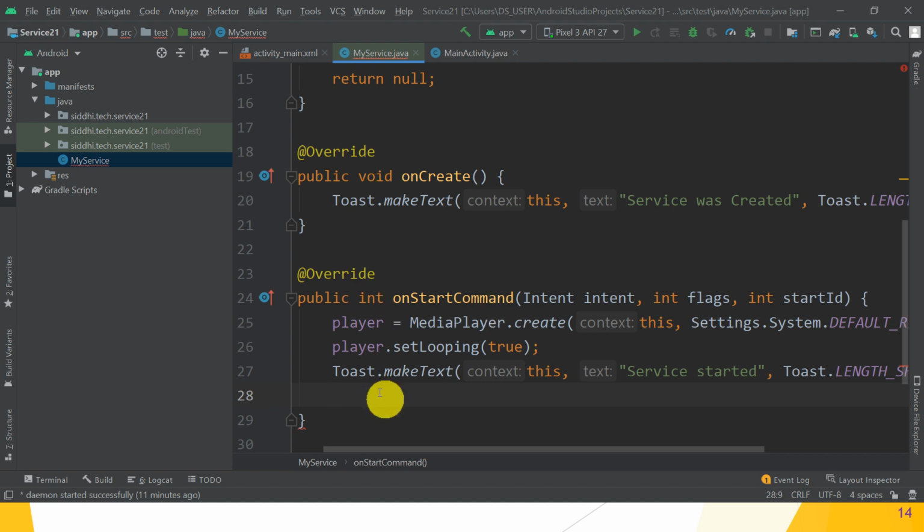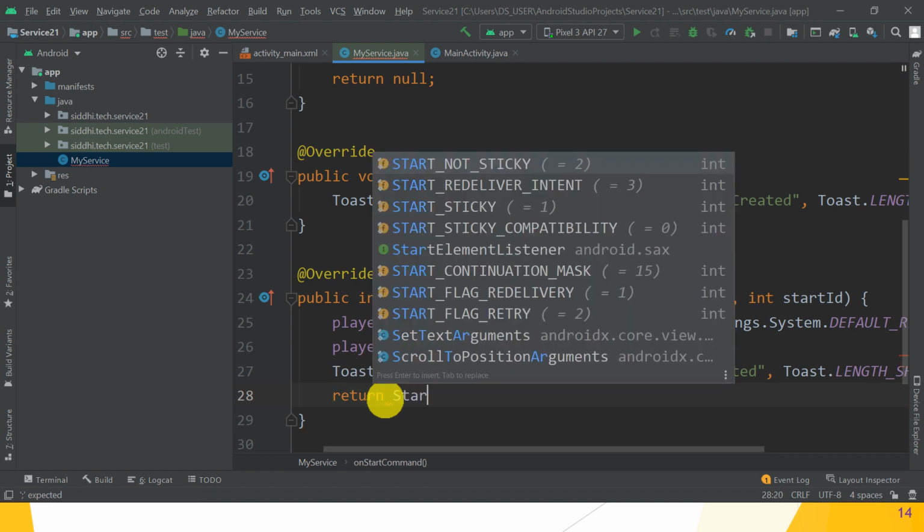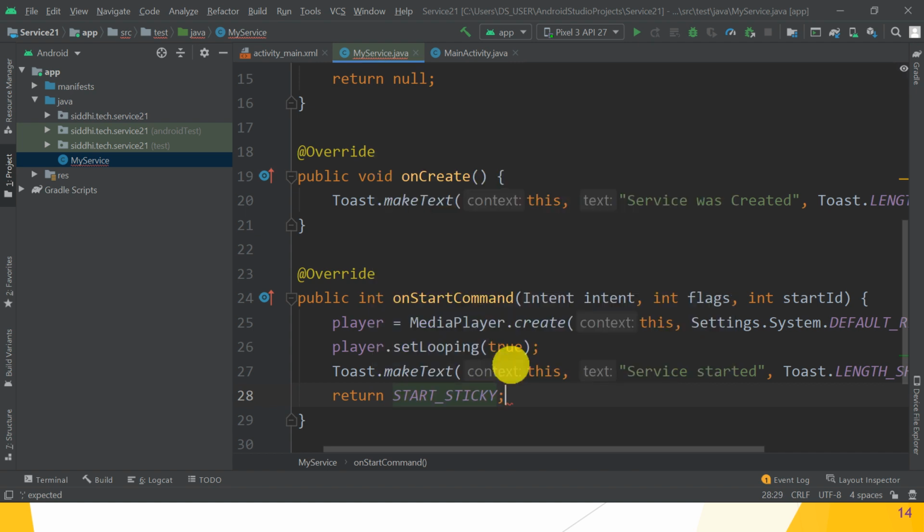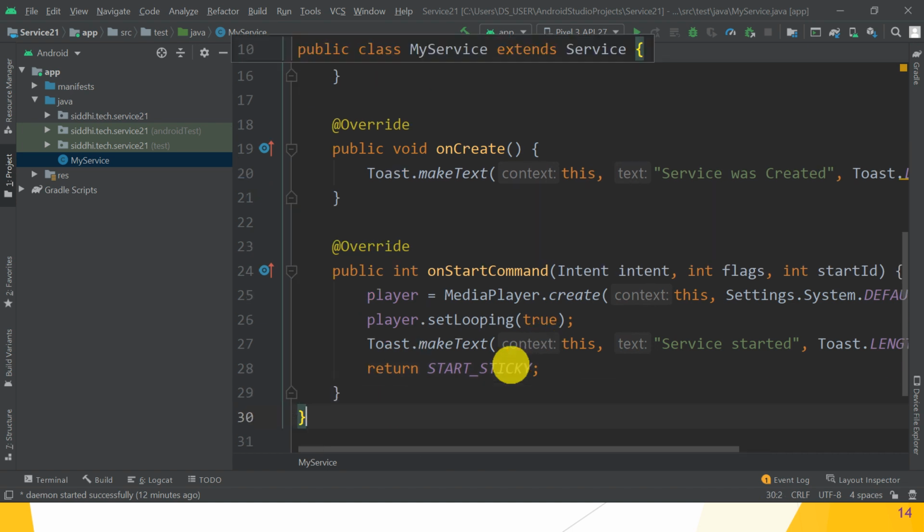So we want to return the constant value, that is START_STICKY, which has the constant value of 1. So choose it and press the semicolon. Great. Hope you understand this overriding method.